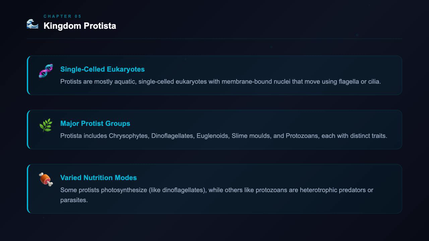Chrysophytes are golden algae and diatoms. Dinoflagellates are marine and photosynthetic. Euglenoids are freshwater and flagellated. Slime molds engulf organic material. Protozoans are heterotrophic and live in water or soil. They can be predators or parasites.